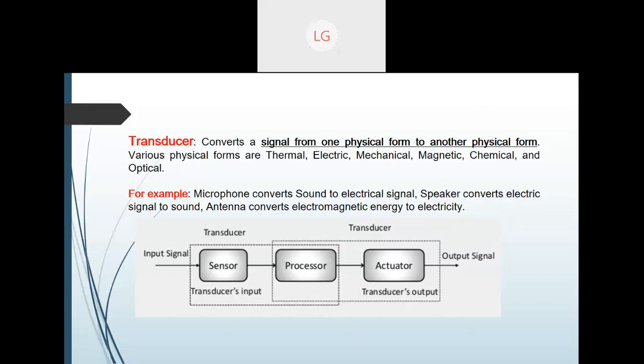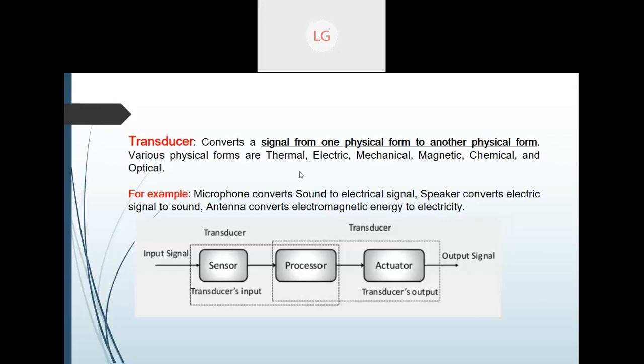All these kinds of signals are being converted. An example is your microphone, which converts sound to electrical, and then speakers convert this electrical to sound. An antenna converts electromagnetic waves to electricity. These are a few examples of the work of a transducer.